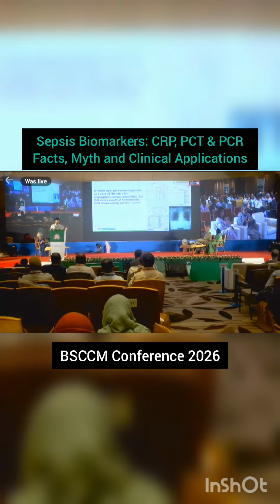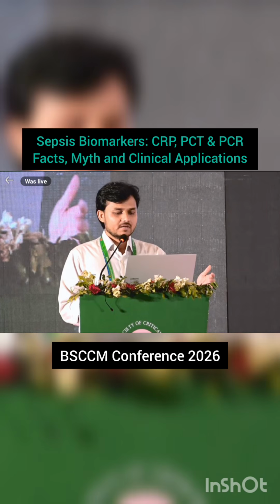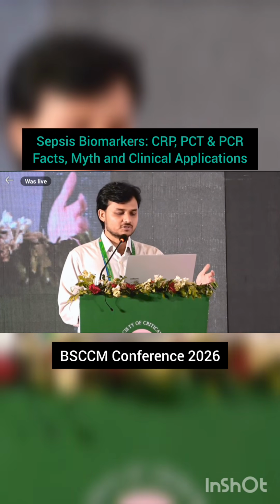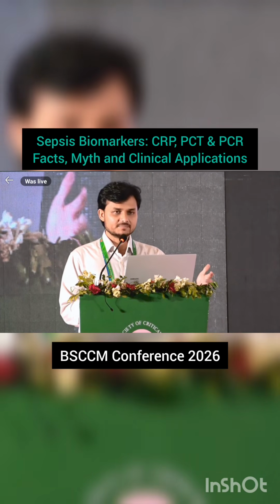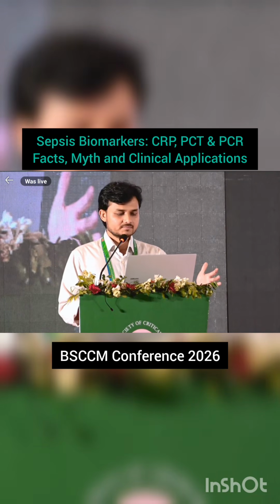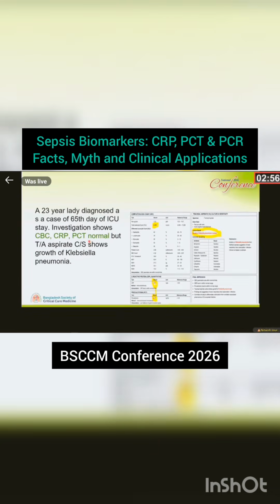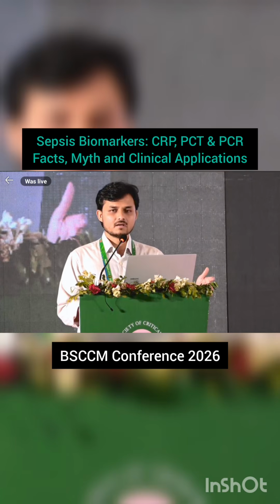The first scenario: all the parameters like WBC, chest X-ray shows opacity, culture shows also organism, but Procal negative. Localized infection. Then the second: CBC, CRP, Procal normal, but the tracheal aspirate shows growth of Klebsiella pneumoniae. Any answer from the audience? Contamination or colonization.